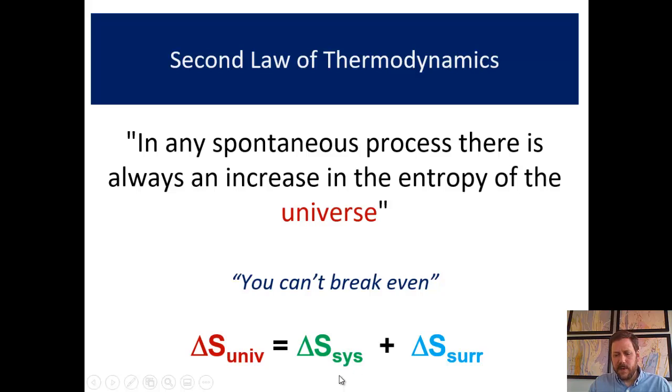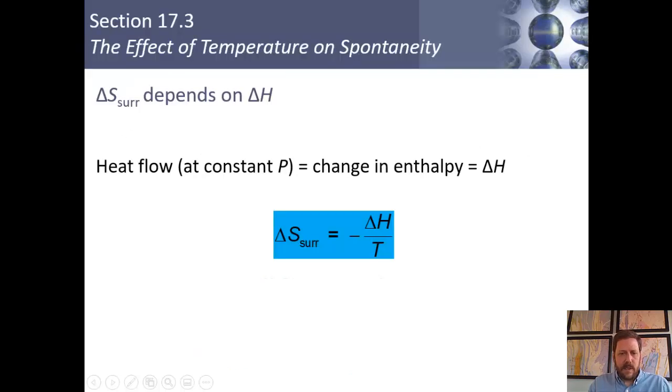We've now evaluated the system. How are we going to evaluate the surroundings? The entropy change of the surroundings really depends on whether a reaction is exothermic or endothermic. And we're only going to consider heat flow at constant pressure, which simplifies things a little bit, but it should make sense that for an exothermic process, the surroundings are going to become more disordered because heat is flowing into the surroundings and causing a greater dispersion of energy in the surroundings.